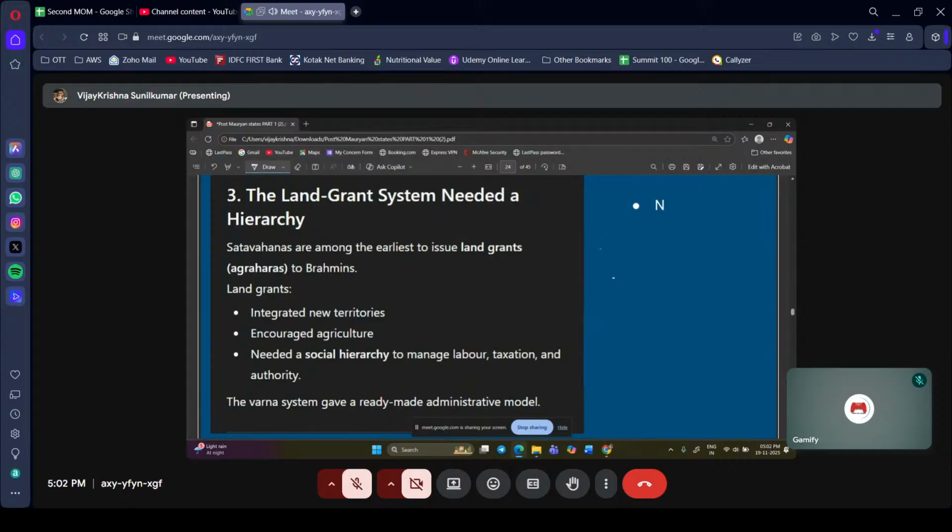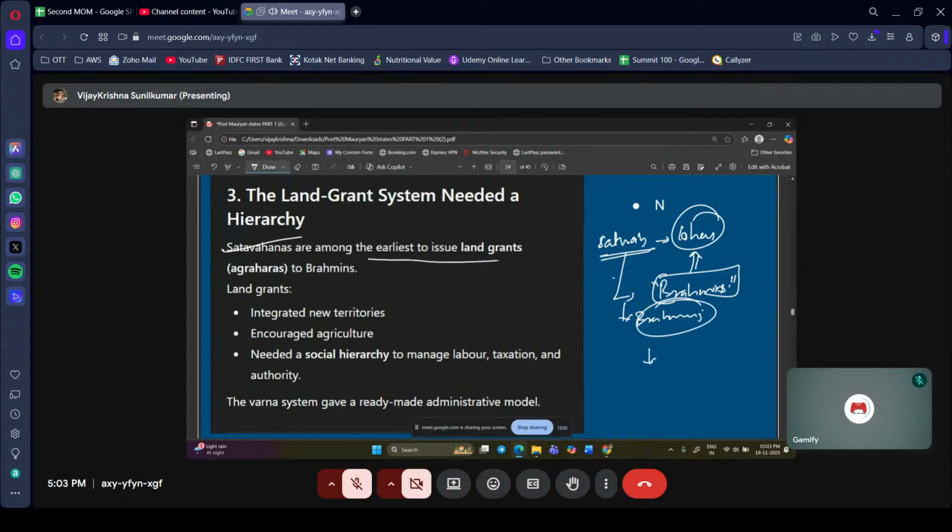We can say that the Satavahanas wanted to rule. They claimed themselves as Kshatriyas. They needed the support of Brahmins. So the Satavahanas promoted what? Brahmanism. So when Brahmins, what happened? The Shatavahanas are among the earliest to issue land grants to Brahmins.